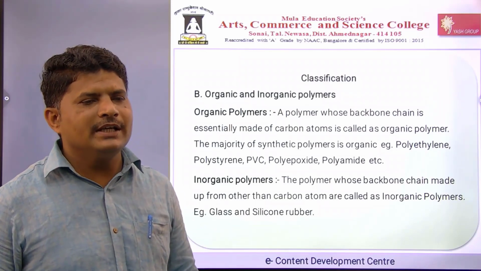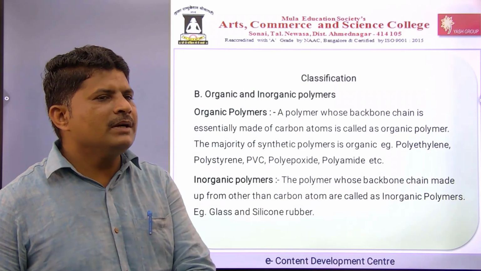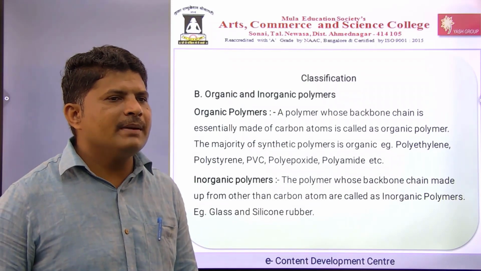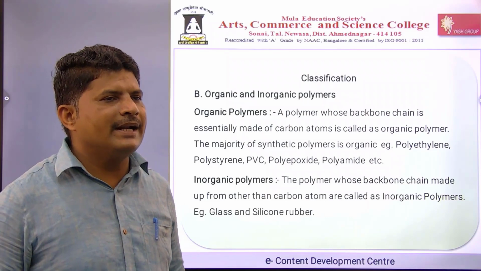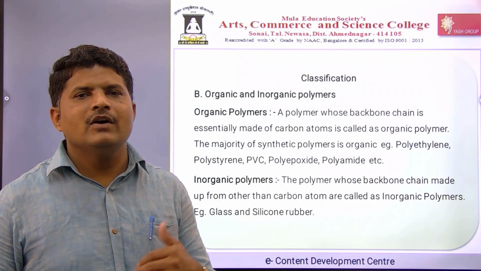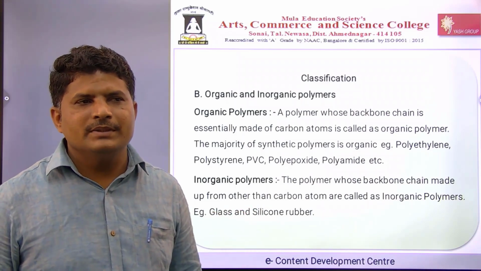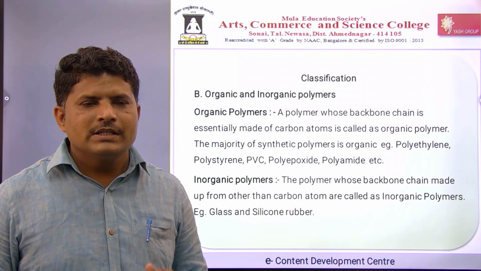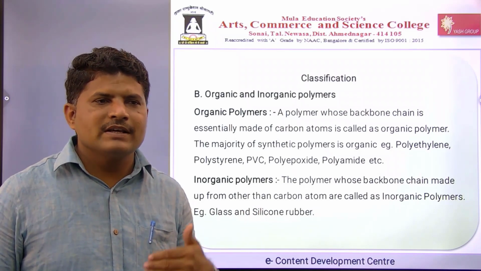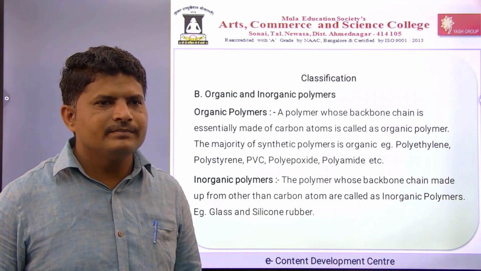Then what are inorganic polymers? The polymers whose backbone chain is made from atoms other than carbon are called inorganic polymers. Examples are glass and silicone rubber.